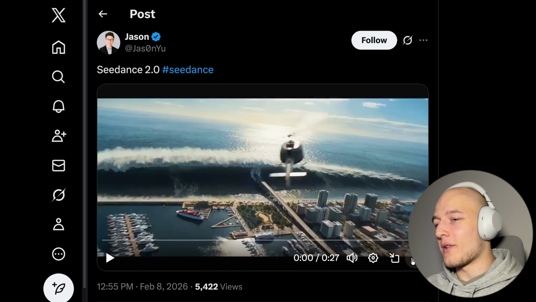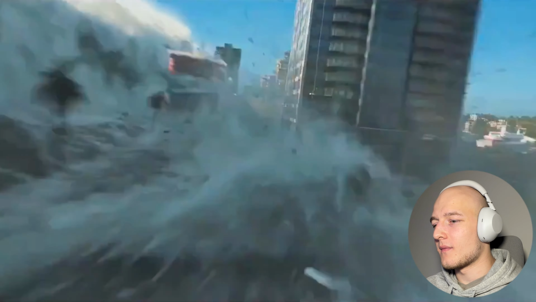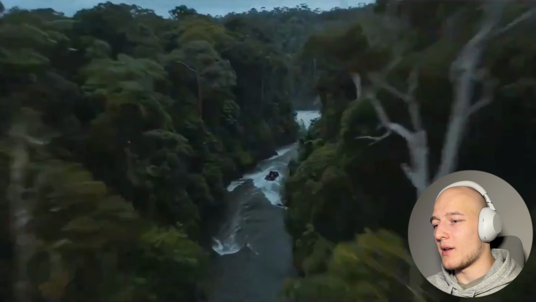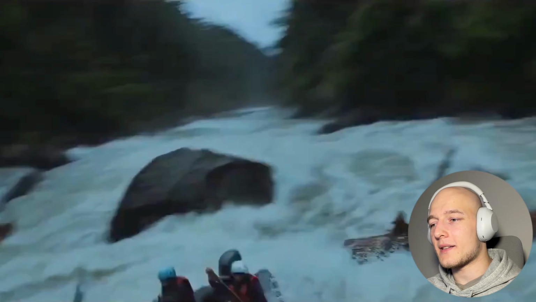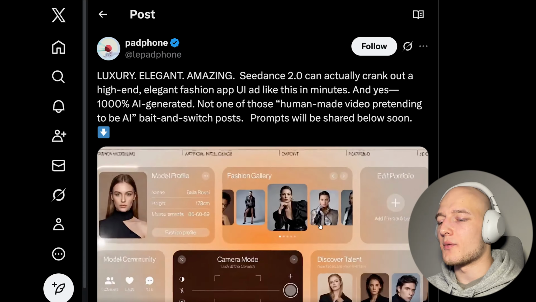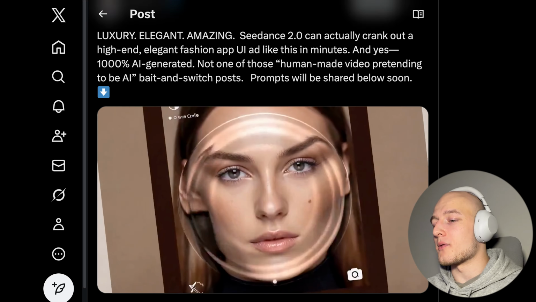But just to show you another crazy example, this is a big tsunami hitting a city. Insane drone shots. Now we're in the Amazon. Keep in mind, all the sound effects were generated by Seedance. So then we have probably my favorite UI. This one is amazing. This will take you tens of hours in After Effects to create.